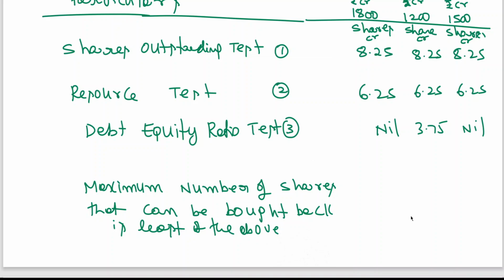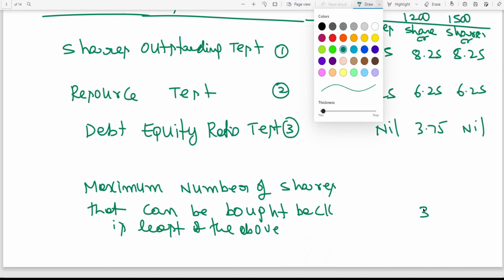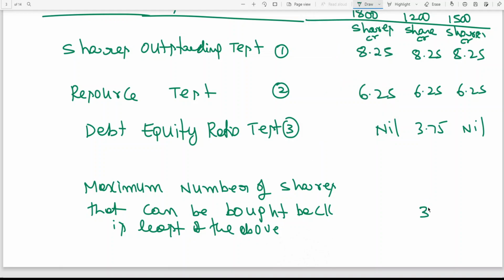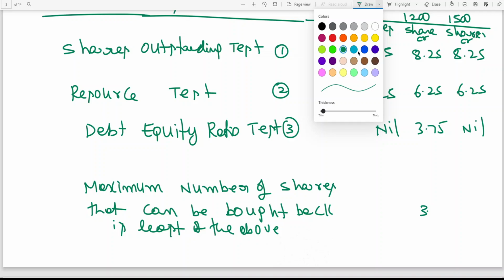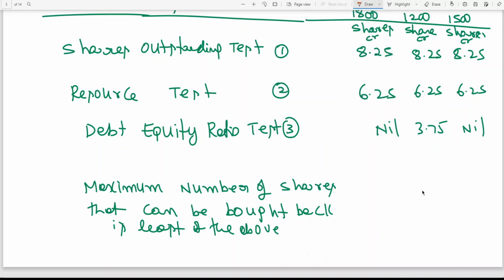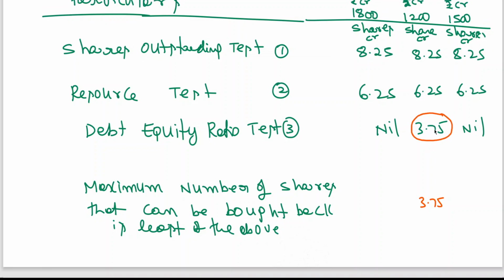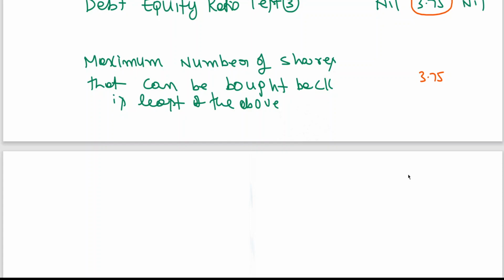So it is going to be the least of the following three, least of the above: 3.75 crores. That's it. Now you write entry only for these things, the journal entries.